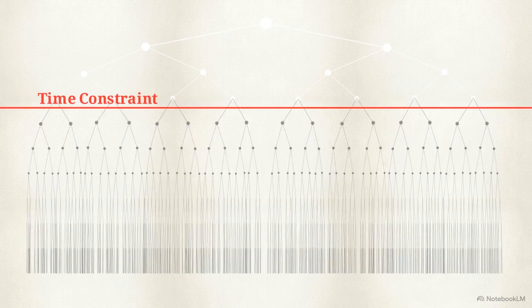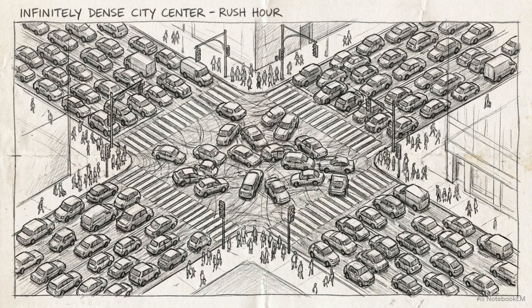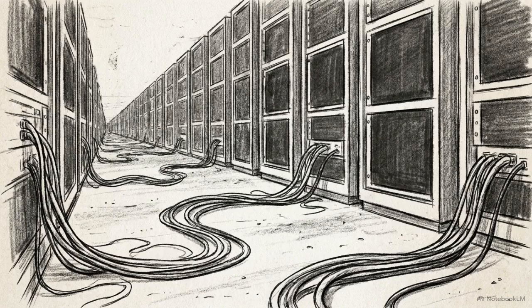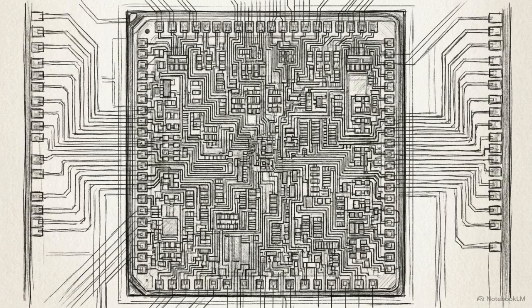Even with a moderate number of variables, the decision tree expands so rapidly that solving it exhausts the finite memory and processing time of any computer. The real world is an infinitely large problem instance. Calculating every possible logical outcome of an action is physically impossible. Computational boundaries, rather than software limitations, define the barrier to perfect AI. Computation itself has physical and complexity-based limits that no amount of code can bypass.